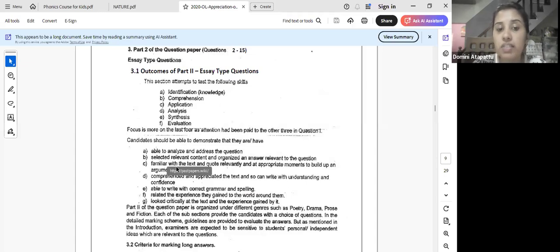Then being familiar with the text and using quotes relevantly and at the appropriate moments to build an argument.